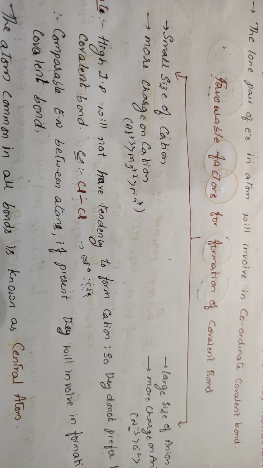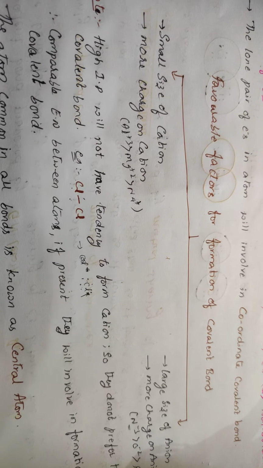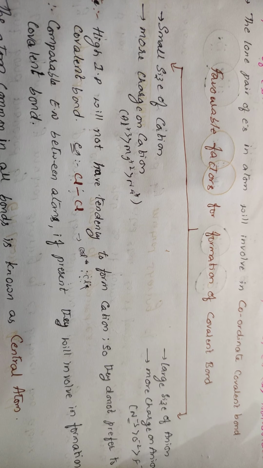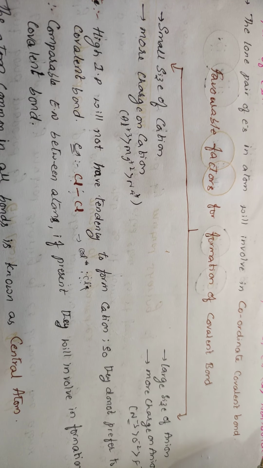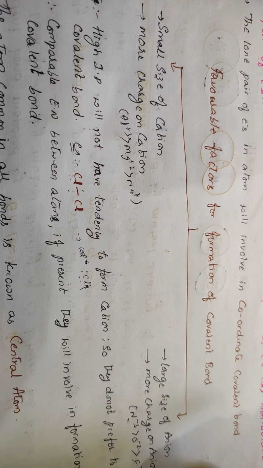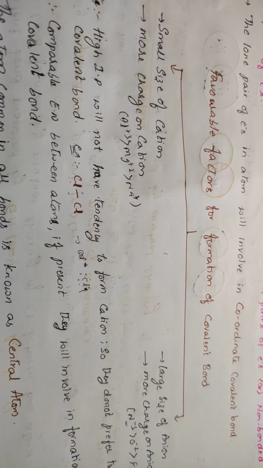The atom common in all, see, you will be forming a bond, right? That atom is common. If you have multiple bonds or many covalent bonds in a single molecule, and if any atom is common in all the covalent bonds, then that atom is called the central atom. Okay?